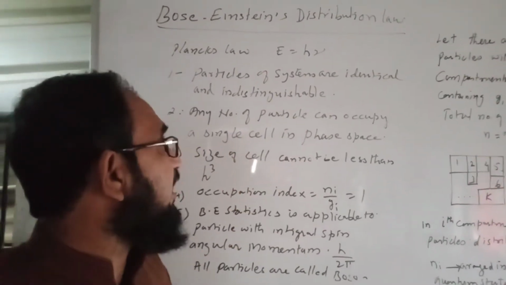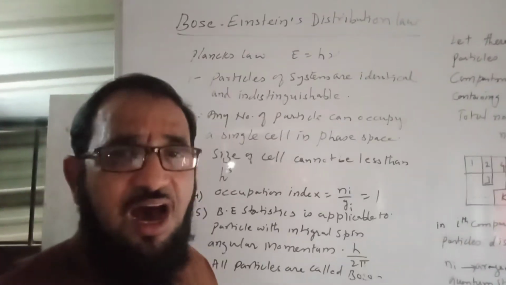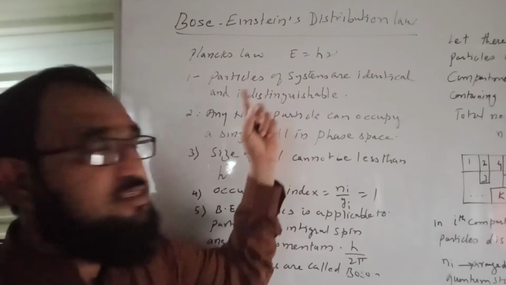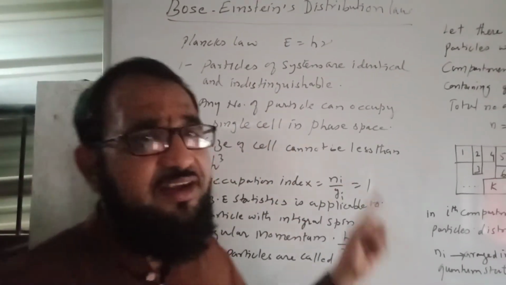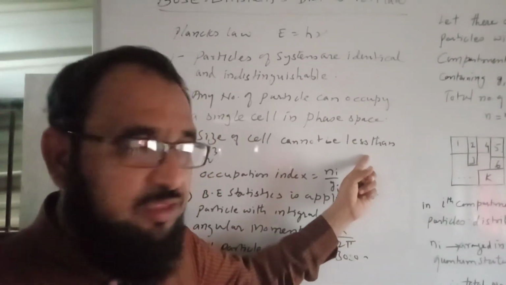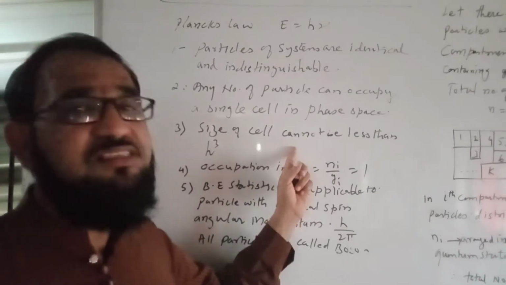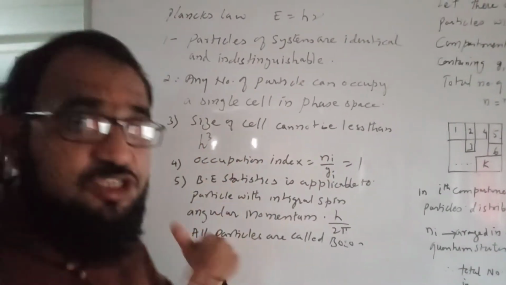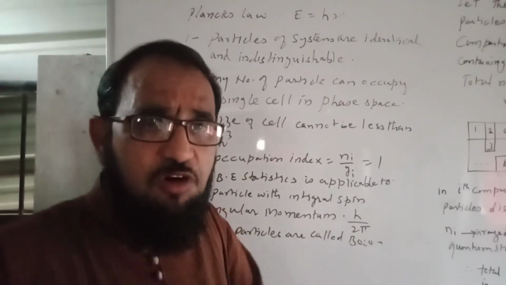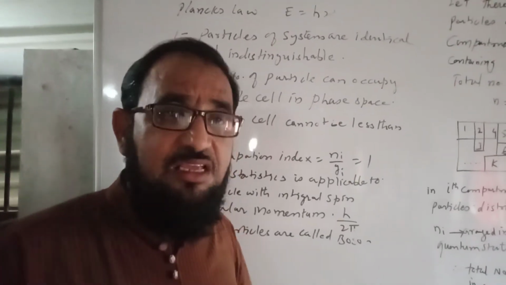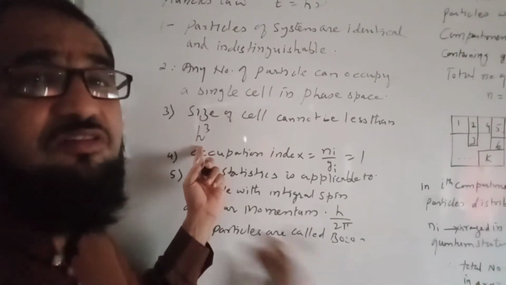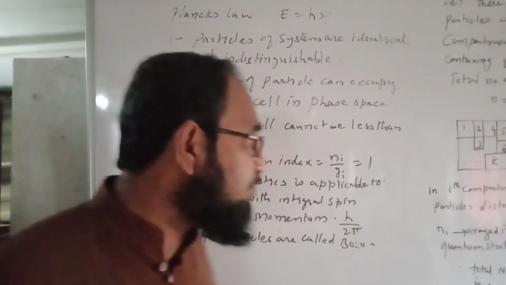The first assumption is that the particles of the system are identical and indistinguishable from each other. The second assumption is that any number of particles can occupy a single cell in phase space. The third assumption is that the size of the cell cannot be less than h cube. In MB statistics, the size of the cell is as small as we require. Here the size of the cell cannot be less than h cube because the phenomena obey the uncertainty principle.